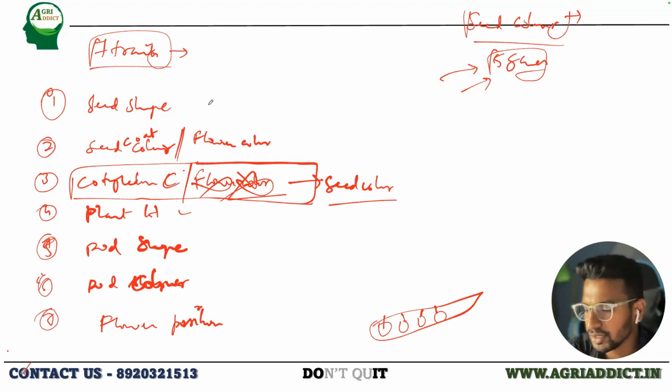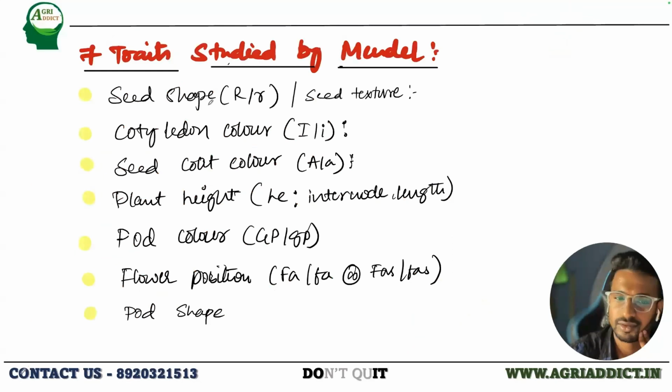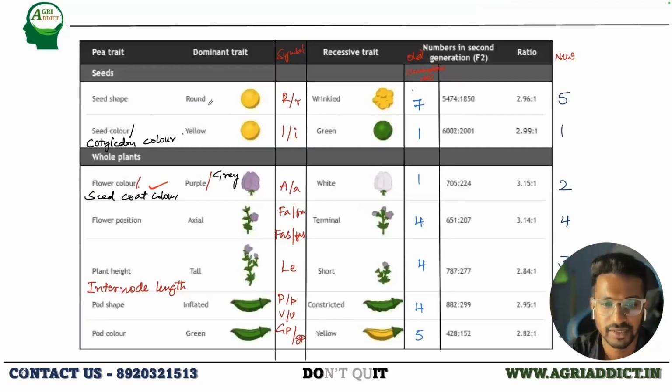White and purple color genes for the flower. So what does it mean? I didn't get your point. White and purple color genes for the flower means? So my simple question is why they are denoting it as OR. The simple reason is these are completely different traits. It doesn't mean that both are the same. These are completely different traits, but both are controlled by a single gene. So the gene is showing the pleiotropic effect.